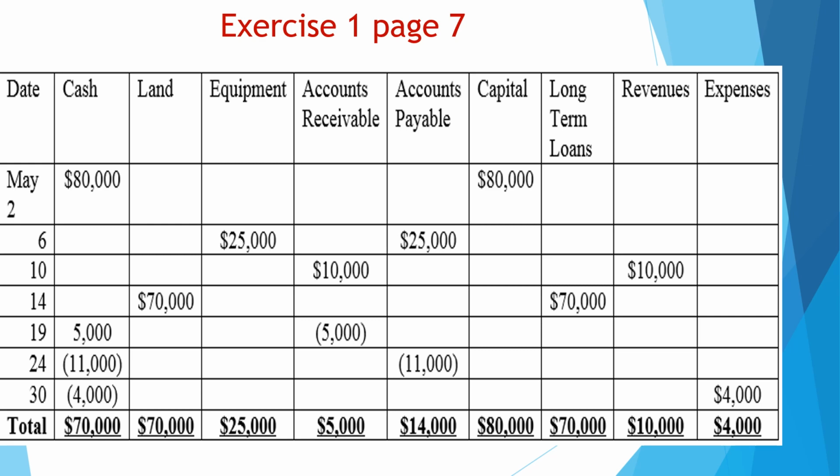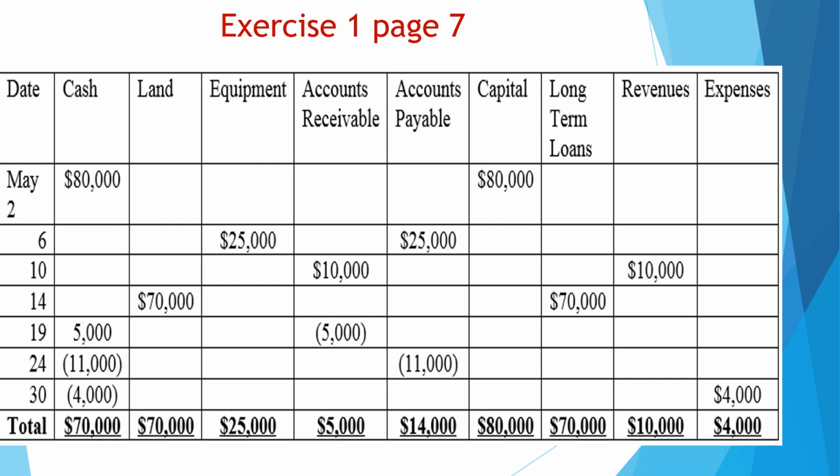Let's go to May 19. Received a check of $5,000 from a client in payment on credit. Here we have a collection from a customer. A customer made a payment for us. Another way we can say it is that we received $5,000 from a credit customer. When we receive cash from a customer, the cash would increase by 5,000. So we have cash positive here, 5,000.